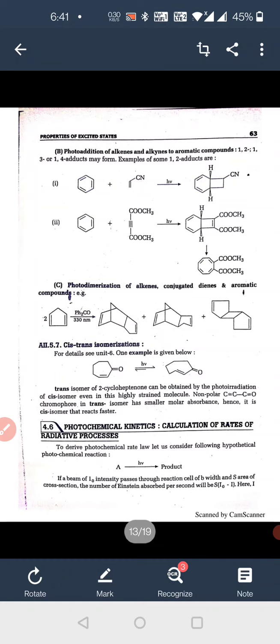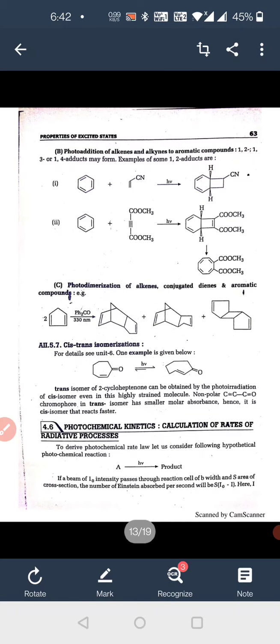Conjugated diene and aromatic compound: this is cyclopentadiene and cyclohexanone. With benzophenone it forms this compound, and after this it converts into this cis-trans isomer. For detail, see the units. One example of this is the cis and trans.